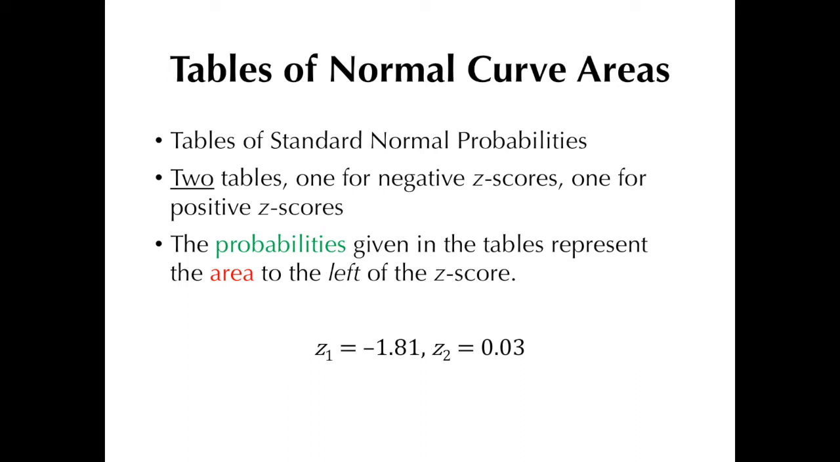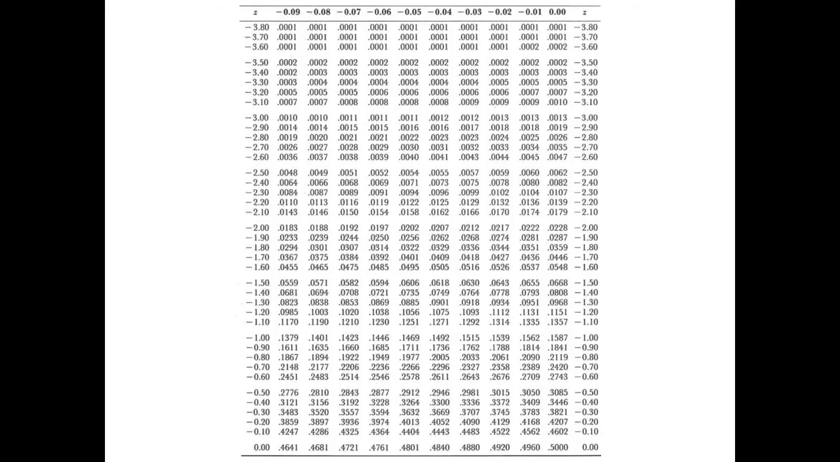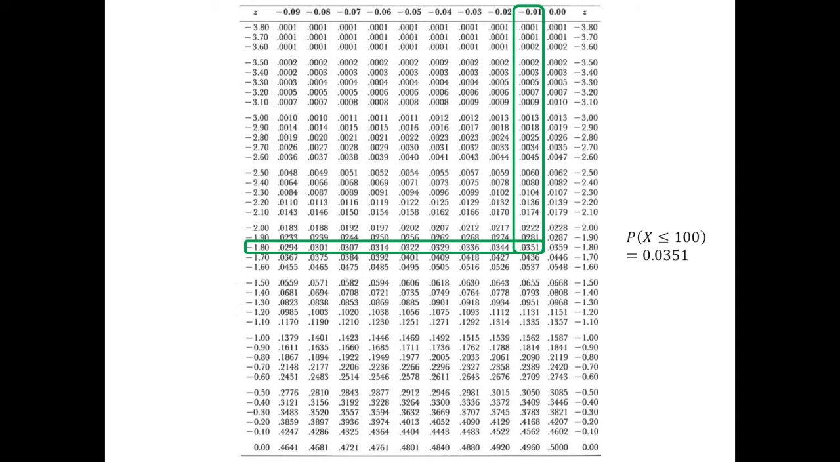That would be z1, which is negative 1.81. Now, this z-score would have a smaller corresponding area to its left compared to the other z-score. Since our z1, negative 1.81, is negative, we make use of the table for negative z-scores. This table I got from the textbook of Daniel and Cross. Now recall that our first z-score is negative 1.81. We then trace where the row and column intersect, and there we have the probability or area to the left of that z-score, which is 0.0351.